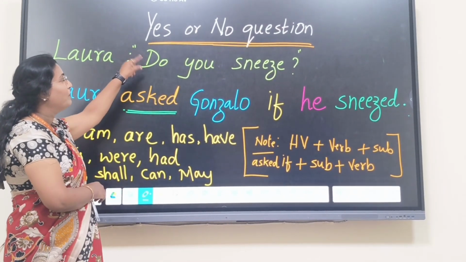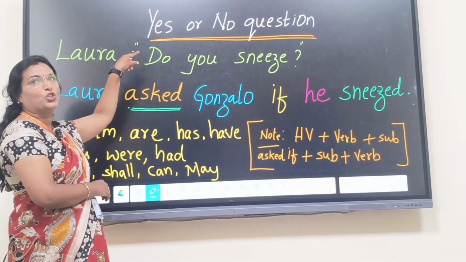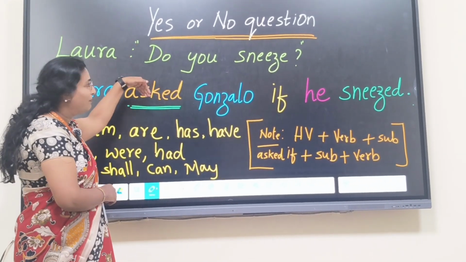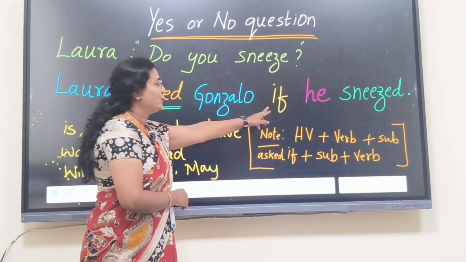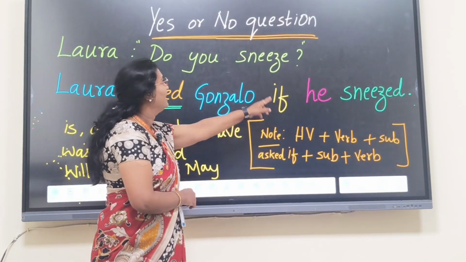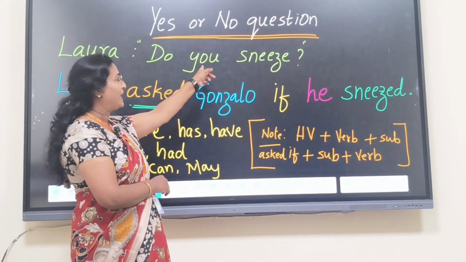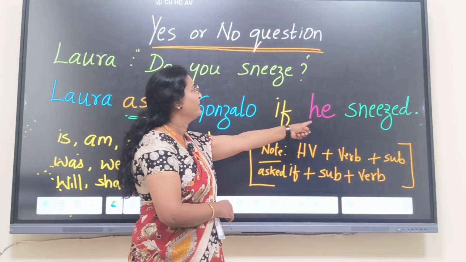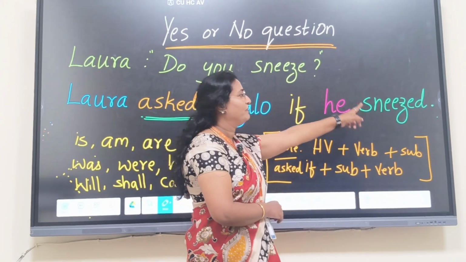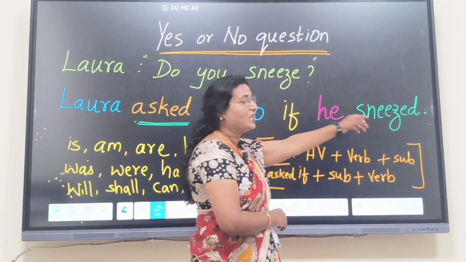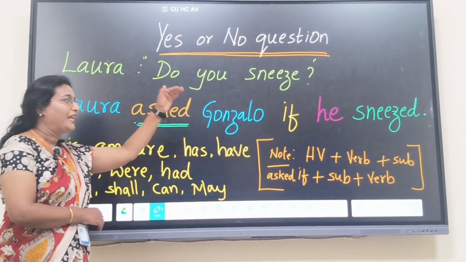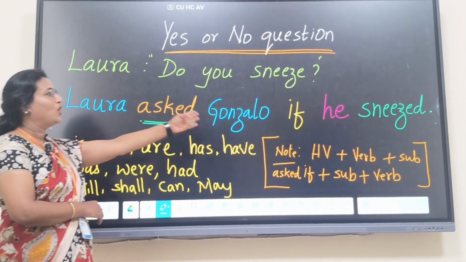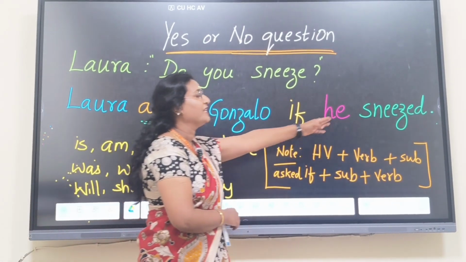So you have to remove or drop do, because a question should not be reported as the question itself. So drop this do. First you have to write the connection if, then the changed subject or pronoun he, because you refers to Gonzalo here. So he sneezes in present tense should be changed to respective past tense. When keeping all these rules and changes, the answer goes like this: Laura asked Gonzalo if he sneezed.